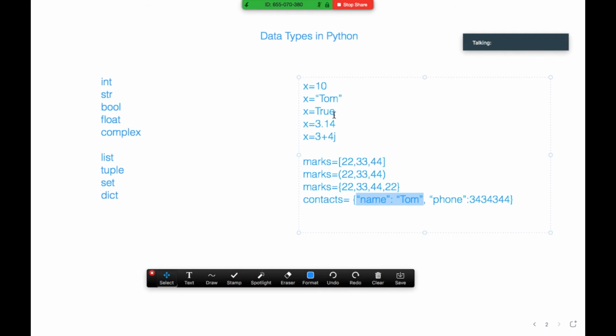One thing to note here is that Python is a dynamically typed programming language. That means we have no need to declare the type of a variable. So we can assign any value to a variable. That's why Python is a dynamically typed programming language.